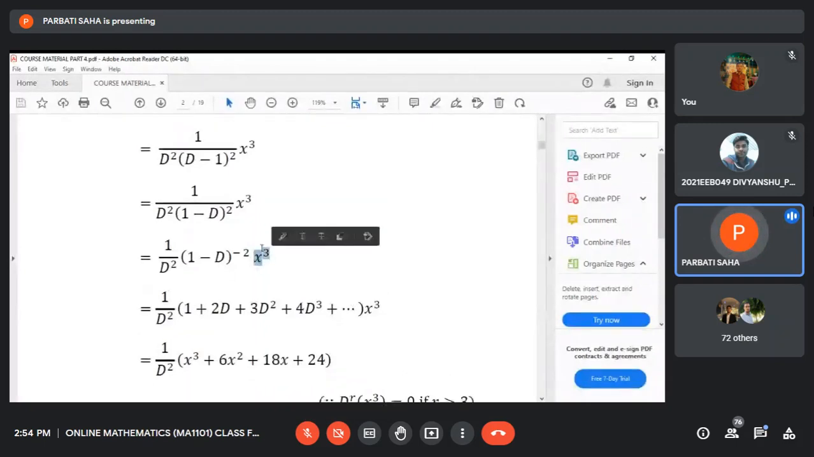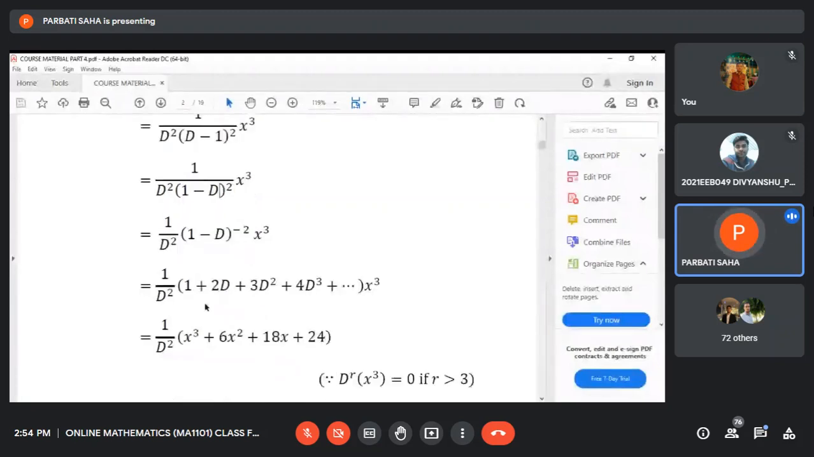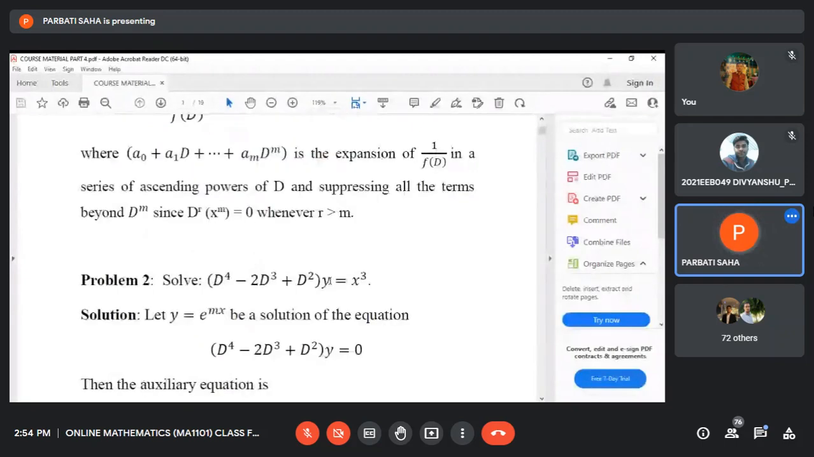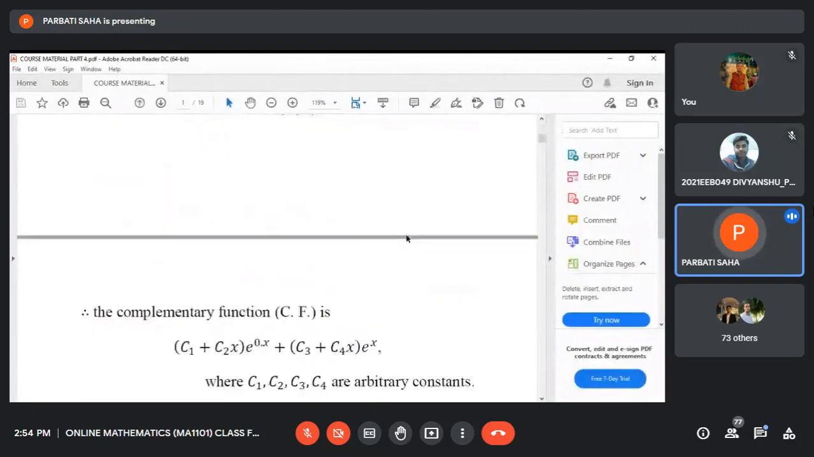What is done here? This function f(D) is written in the numerator with negative index, and then we expand 1 minus D whole to the power minus 2 in ascending powers of D, that I told you a few minutes ago. This is the expansion of f(D) inverse in ascending powers of D. Actually this series is infinite, and you may write plus dot dot dot.